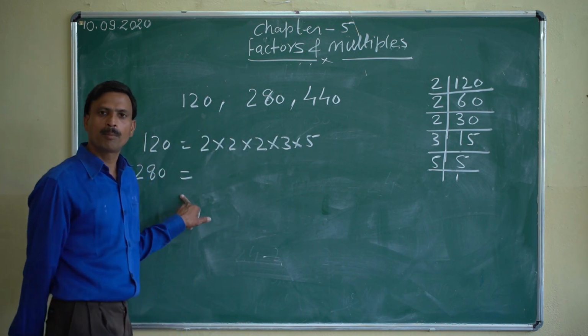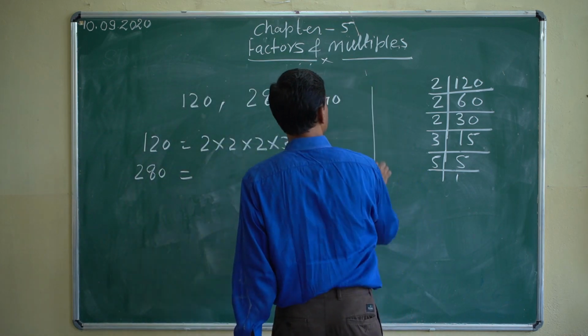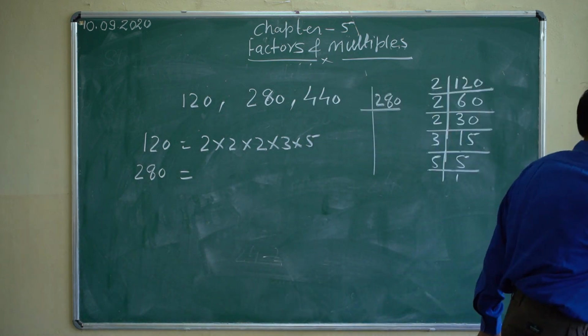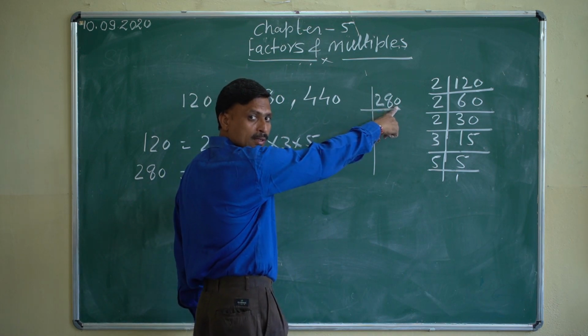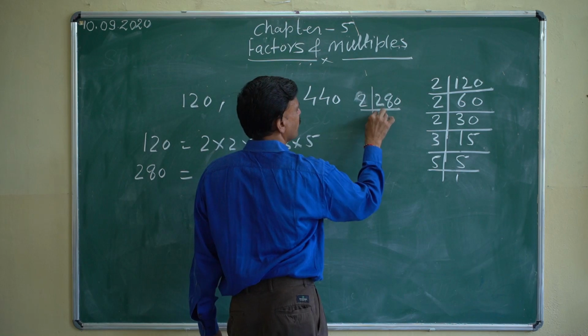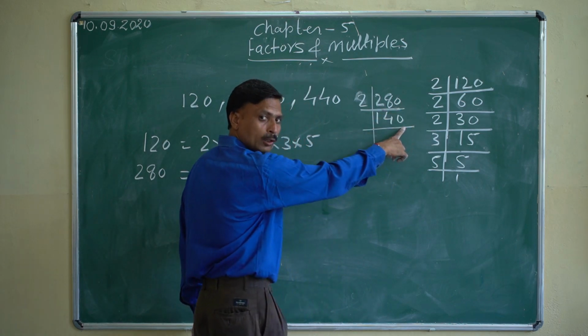Now we'll find the prime factors of 280. Divisible by 2 because the unit place digit is 0. Again divisible by 2, unit place digit is 0.